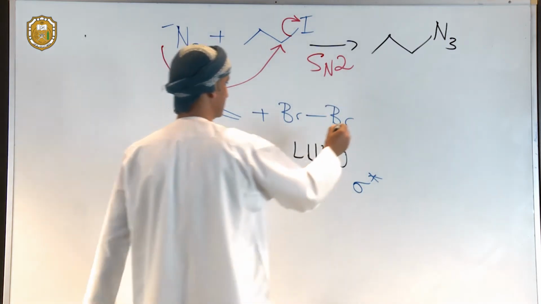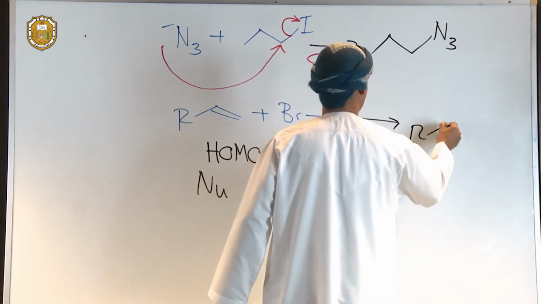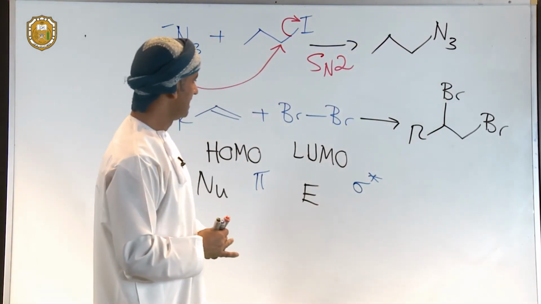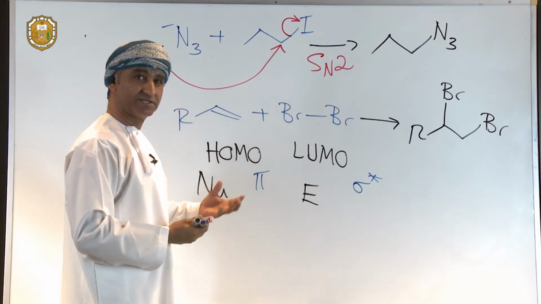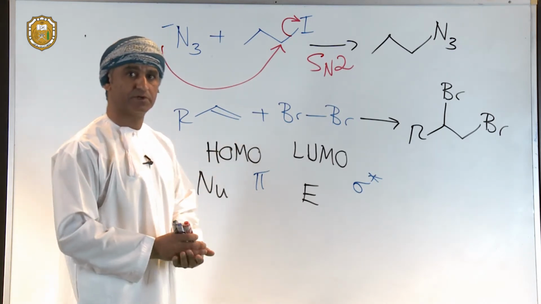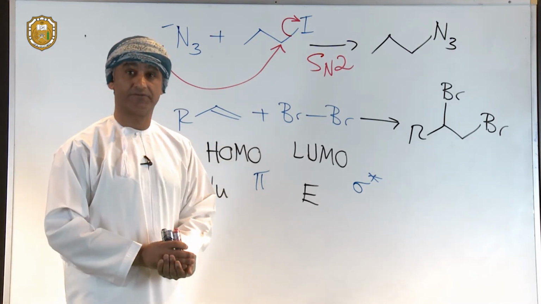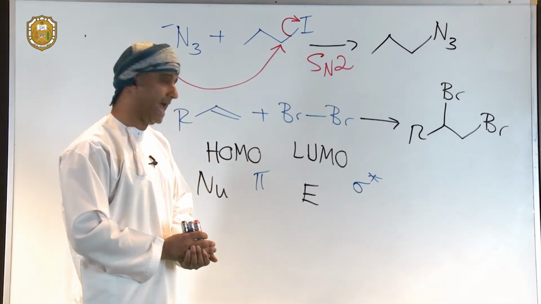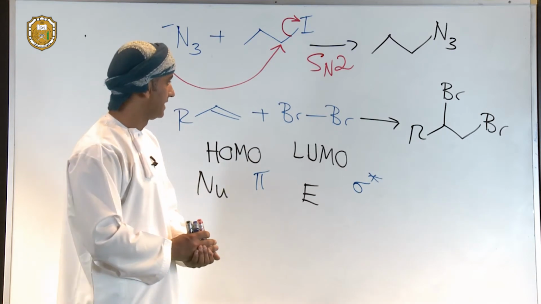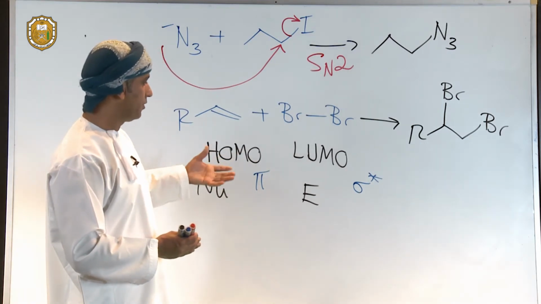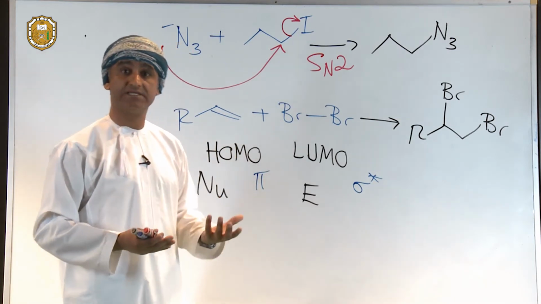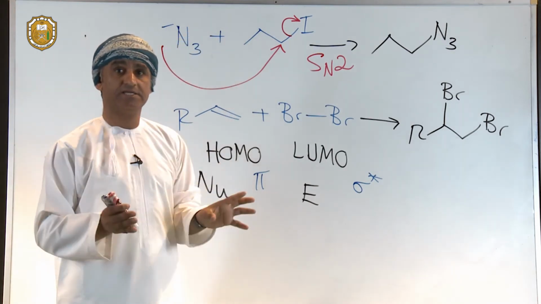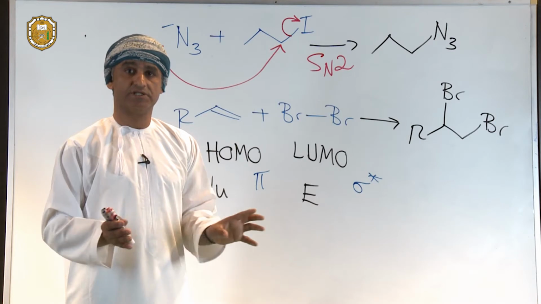So the product is actually this, which is an addition product where the carbon-carbon double bond has been broken and the electrophile adds to it. So this is an addition reaction. It's a typical example of an addition reaction, specifically electrophilic addition reactions to alkenes, because the halogen adds to the carbon-carbon double bond. So that's another reason why organic reactions take place. The first example illustrates the idea of the attraction between oppositely charged intermediates.